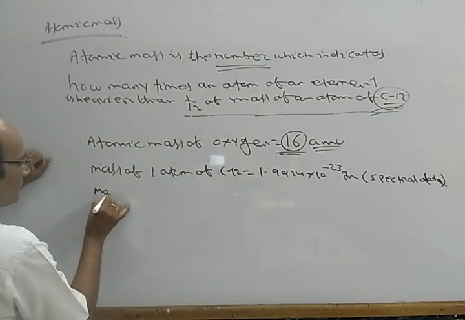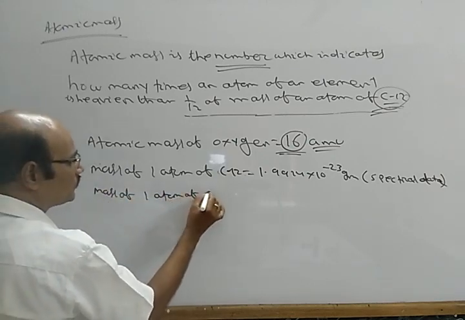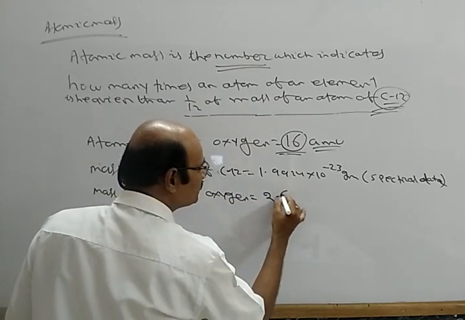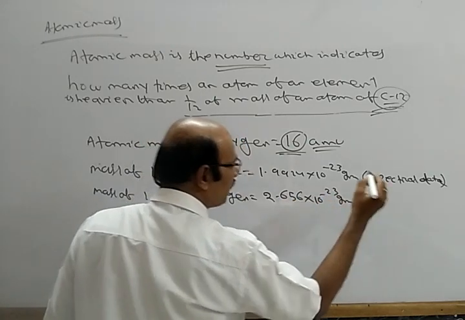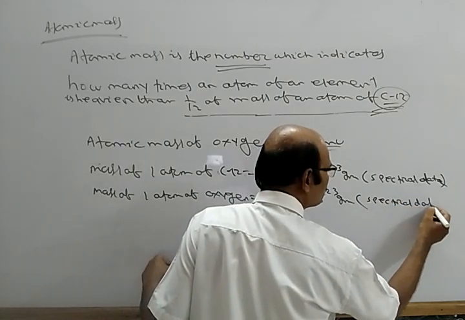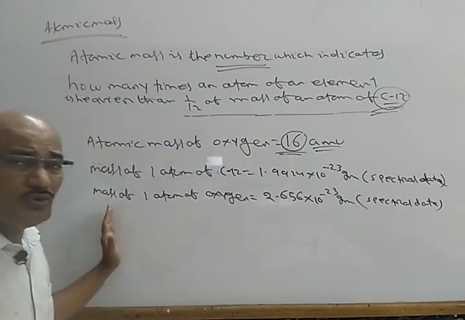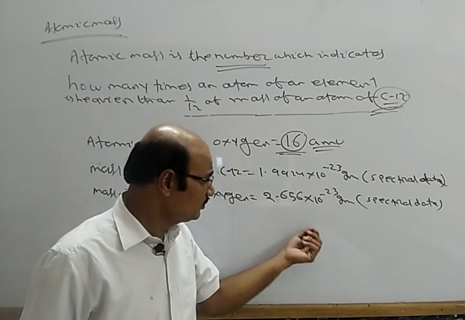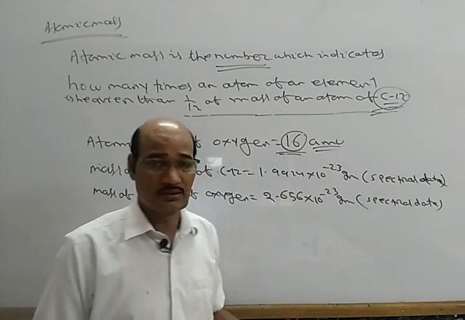Now the mass of one atom of oxygen is what? 2.656 into 10⁻23 gram. Spectral data. So when the mass of one atom of oxygen was determined, it was found to be 2.656 into 10⁻23 gram spectroscopically. With the help of an instrument, the mass is determined as this much.